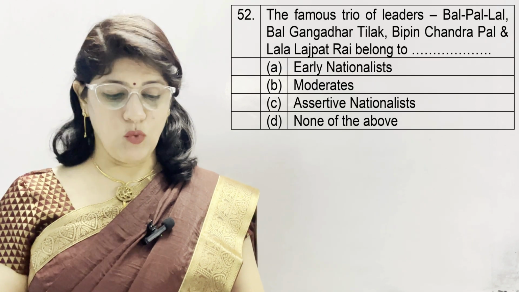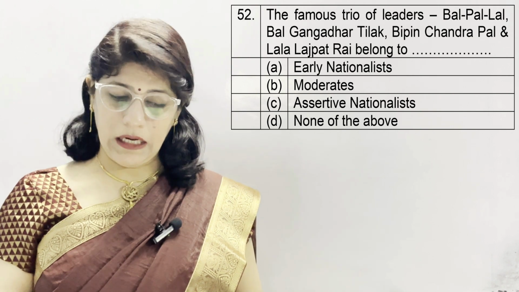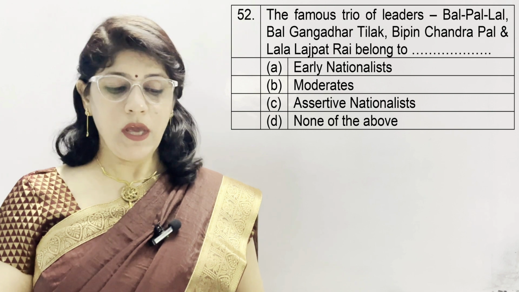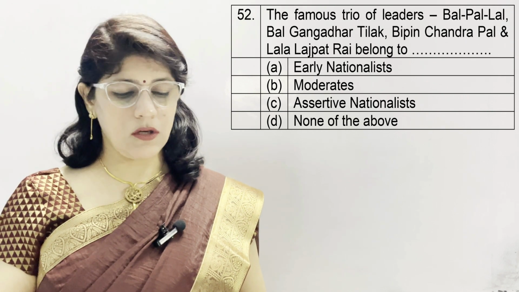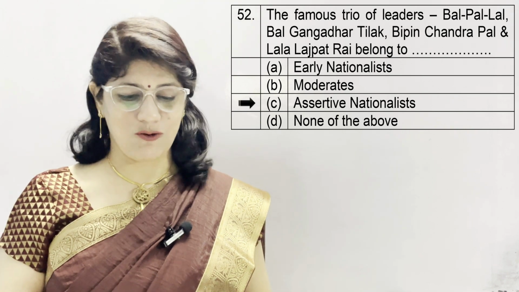Question number 52. The famous trio of leaders Bal, Pal, Lal: Bal Gangadhar Tilak, Bipin Chandra Pal and Lala Lajpat Rai belongs to A option early nationalist, B moderates, C assertive nationalist and D none of these, and the correct option is C assertive nationalist.